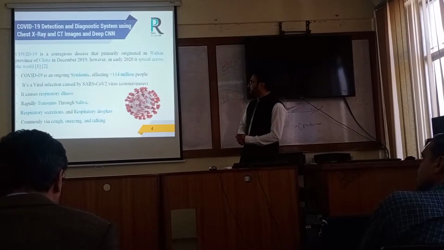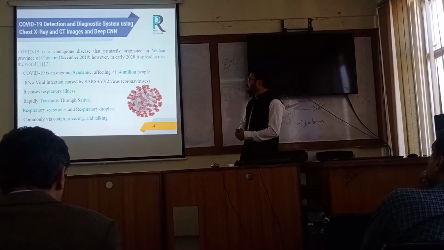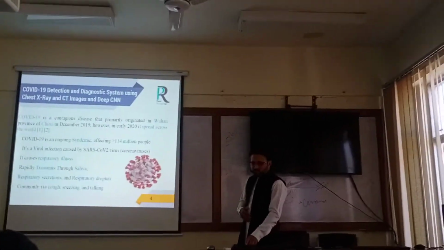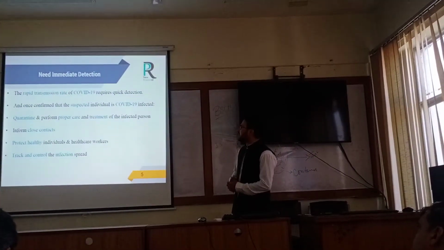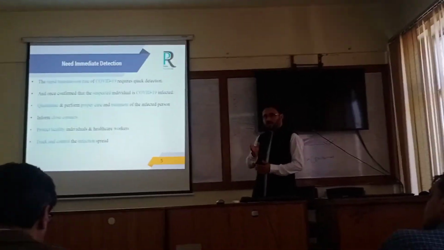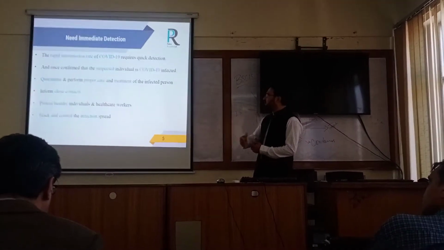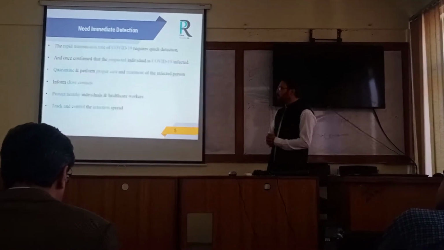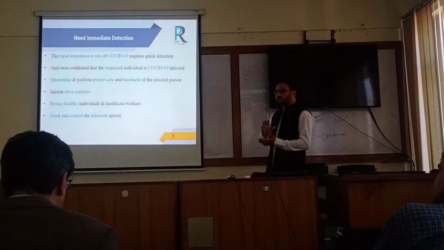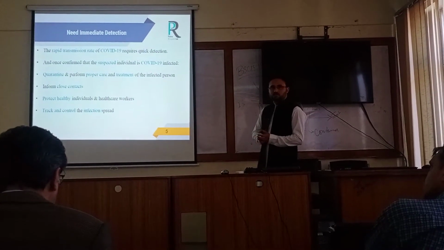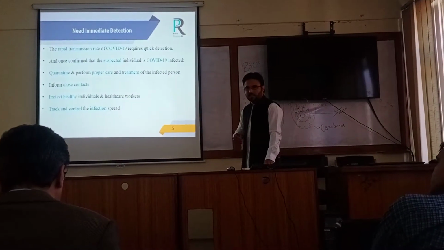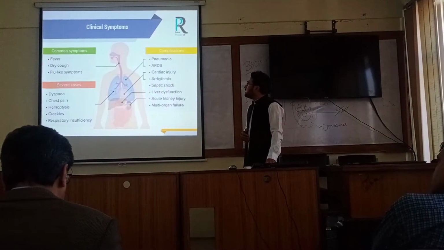It is actually a viral infection, and it quickly spread. The mediums are like cough, sneezing. They are common mediums due to which it quickly spread. The rapid transmission of COVID required quick detection because we need detection to early isolate the suspected in order to secure the full territory, as well as proper treatment of the suspected. So to secure the full territory, we should attain some social distancing and other measures like isolation and quarantine of the suspected.